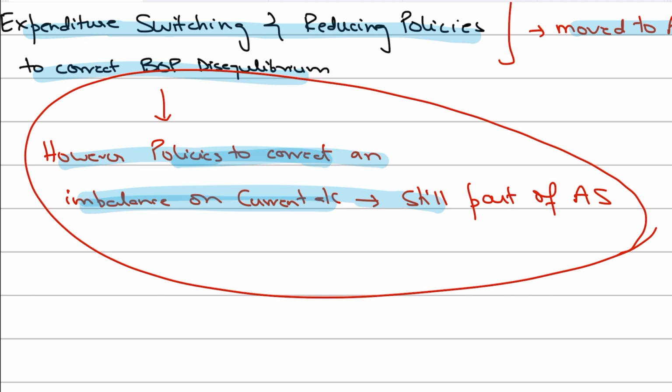So, despite the fact that MCQs by the name of expenditure reducing and switching might not come, maybe they could just mention monetary, fiscal, or supply side policy. But technically, if these monetary, fiscal, and supply side policies are used to correct an imbalance on your current account, these are expenditure reducing and switching policies. So we don't need to be so strict and rigid with our learning methods and strategies that, okay, it's not mentioned, so we will not do it. That's not the case, okay?